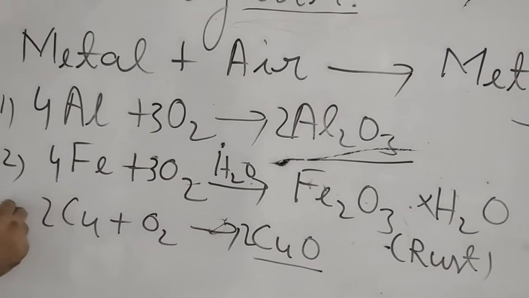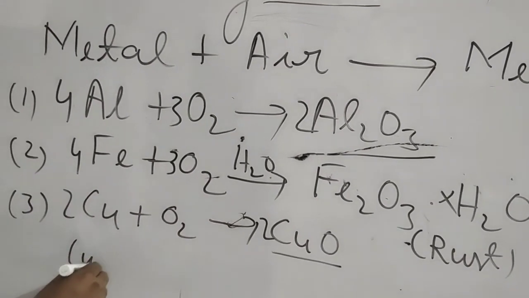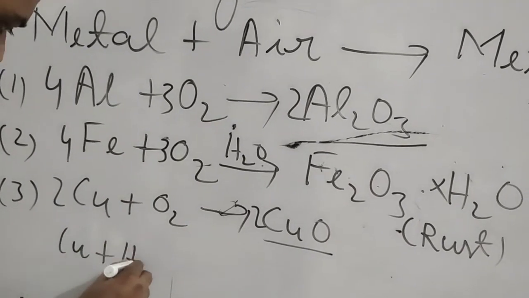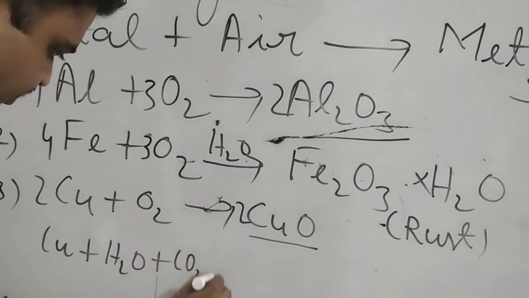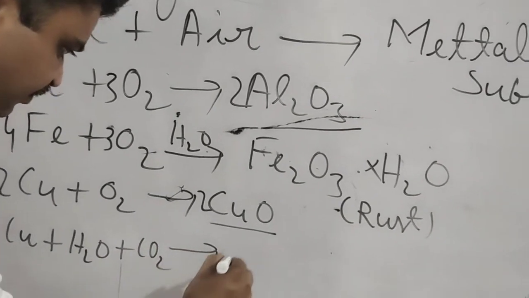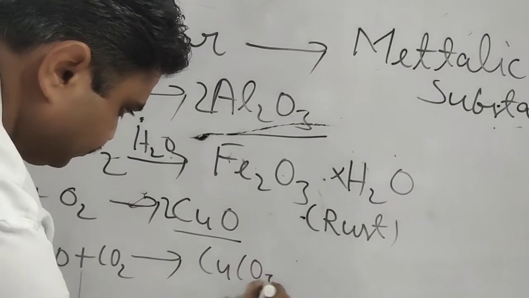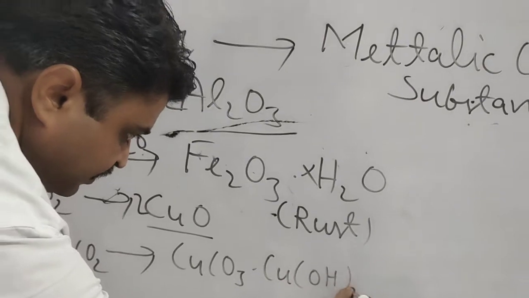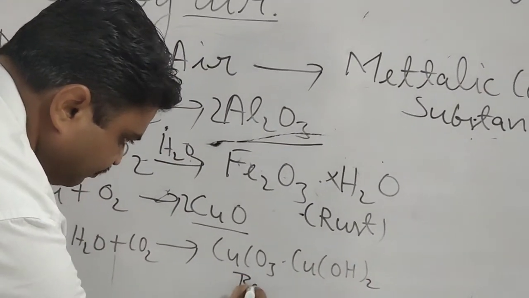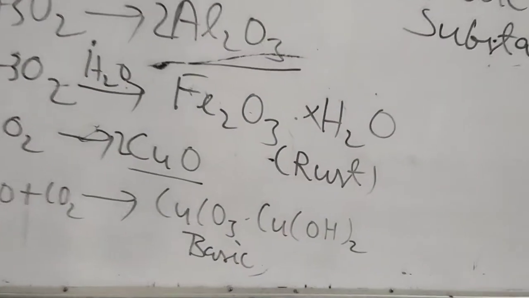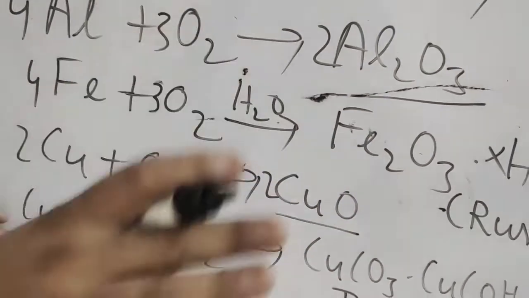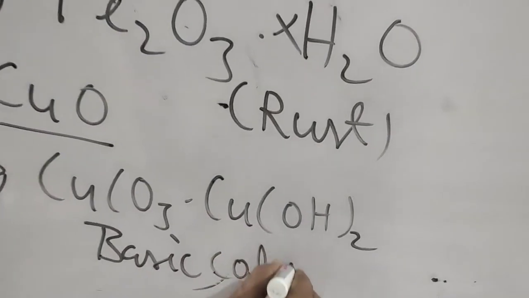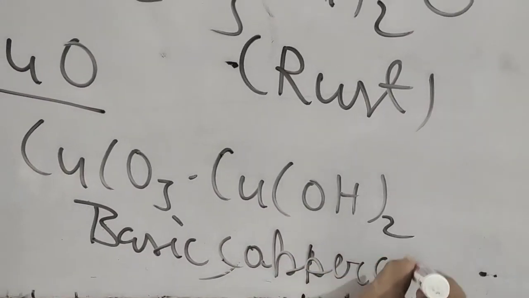And with this, those copper substances also react with water and carbon dioxide, and many times they form CuCO3.Cu(OH)2, which is known as basic copper carbonate, from which the copper has a greenish appearance on its surface. So it is basic copper carbonate.